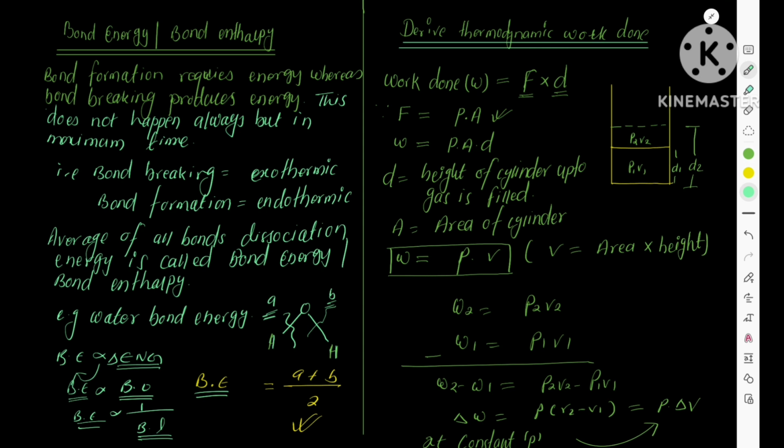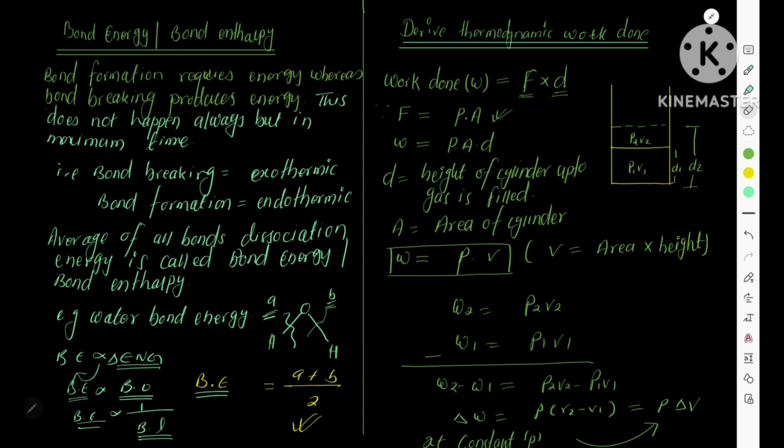Work done equals F into D, where F is the force required to move a body and D is the distance. Since pressure equals force per unit area, you can rearrange this so that force becomes pressure times area. Now work done equals P times A times D.